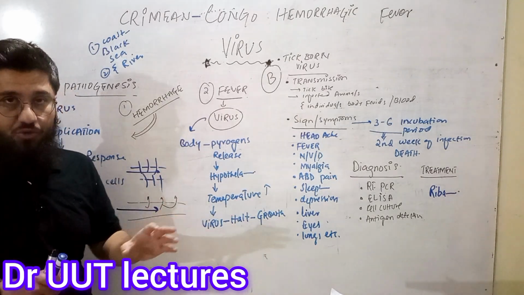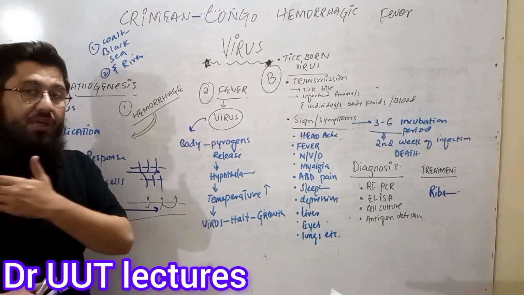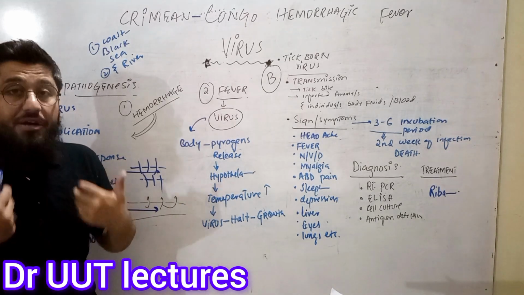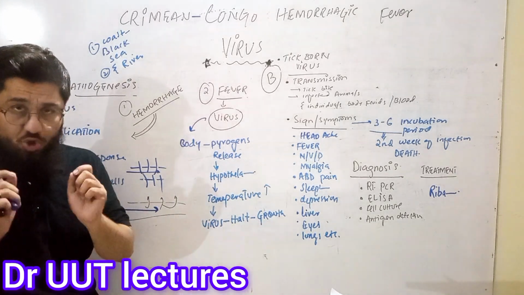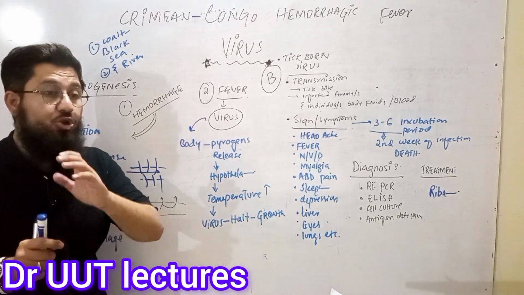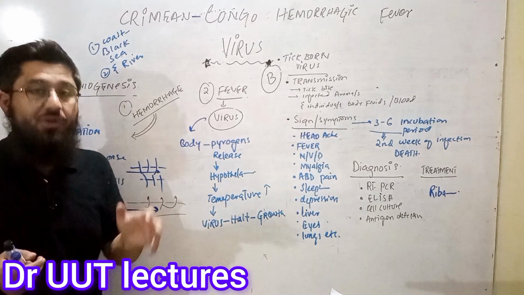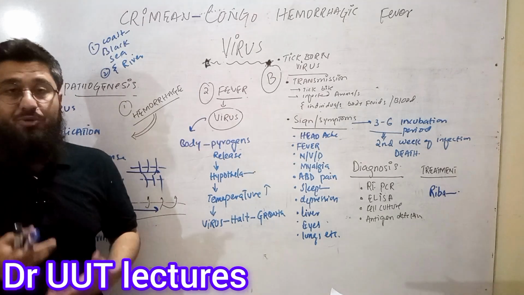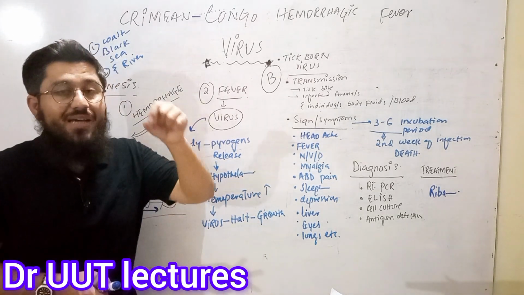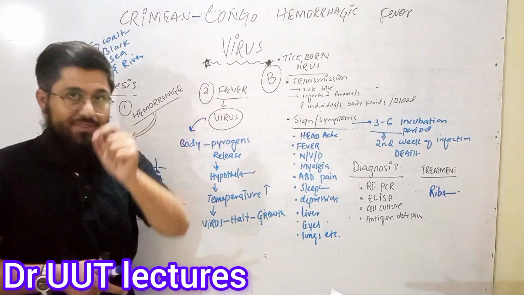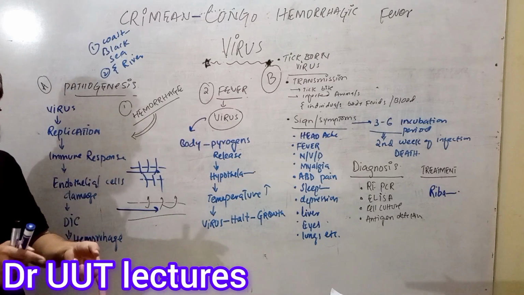Platelets are used way too much, due to which what will happen inside the body? One here, one here, one here, one there, means hundreds of clots will be formed inside the body. I'm just giving you an example. So many clots, and in the meanwhile those clots will be destroyed again. So formation, destruction, all these are happening, and in the meanwhile platelets are used, due to which the platelet count will go down. This is the point, how the Congo virus is causing the platelet count to go down.